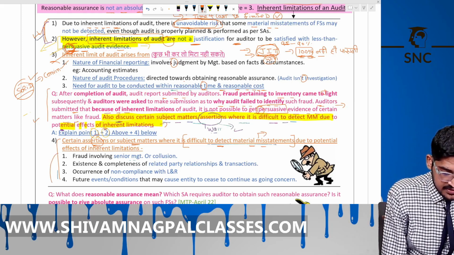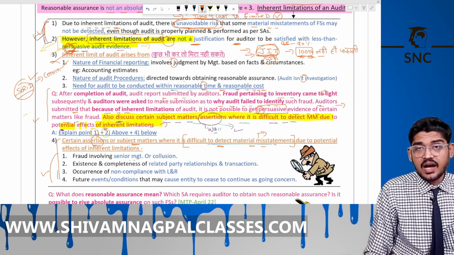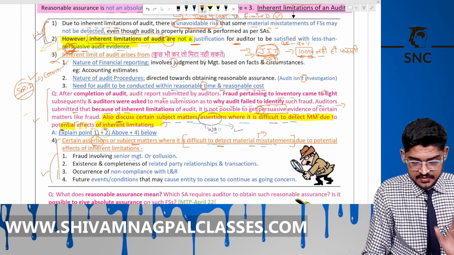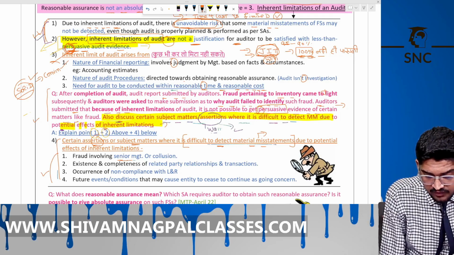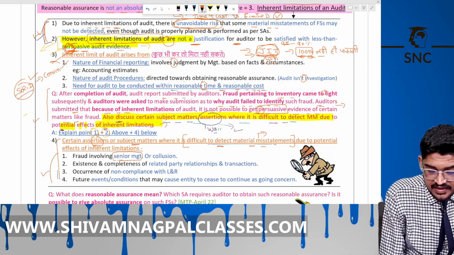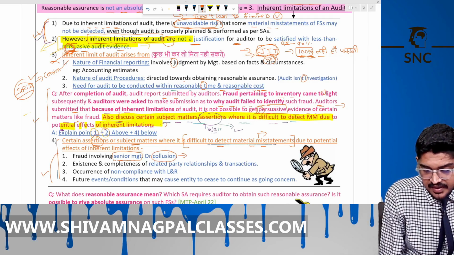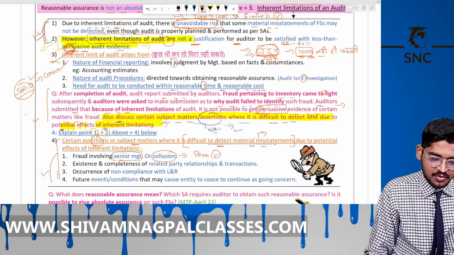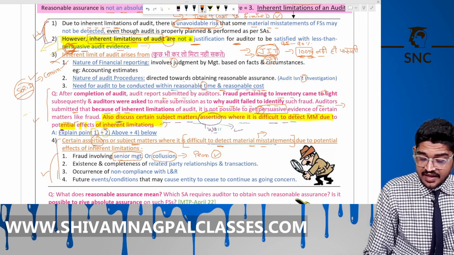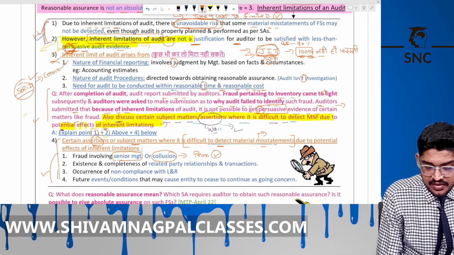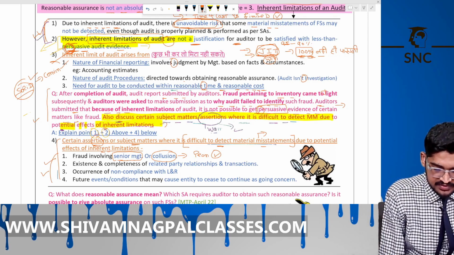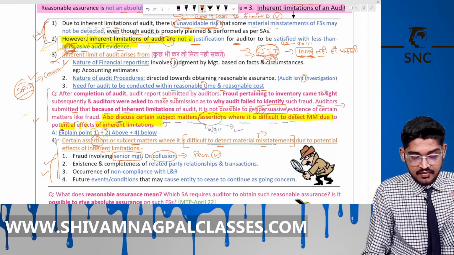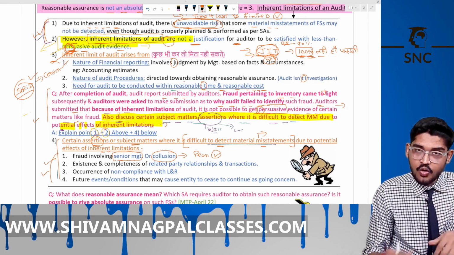There are the 4 cases. Number 1 is fraud involving the senior management or collusion. Means senior management is involved in the fraud, or everyone is involved in the fraud, even the PN, all are involved. So it is difficult to detect the material misstatement due to inherent limitation. In these 4 cases, number 1 is fraud, when there is involvement of the management or all are colluded.